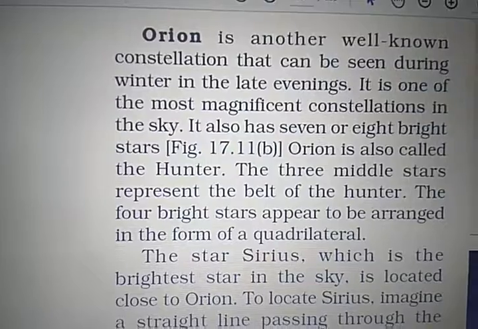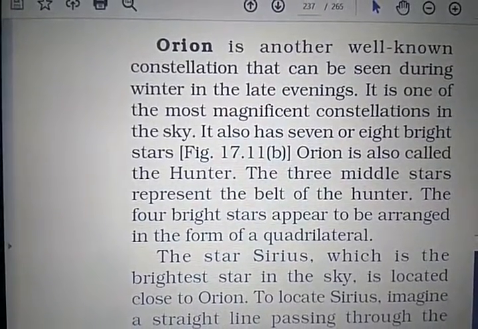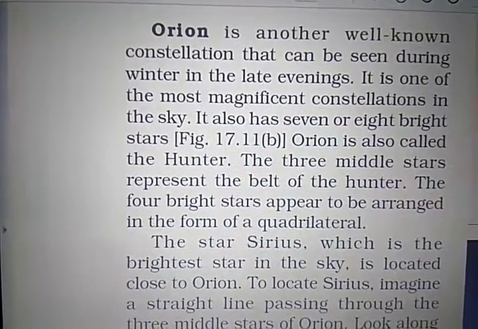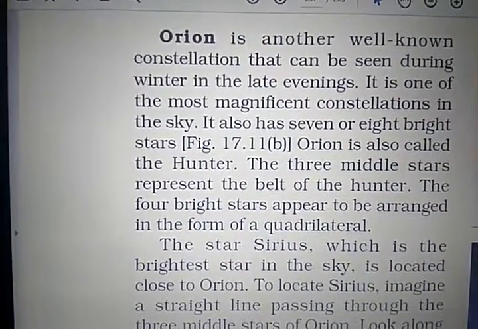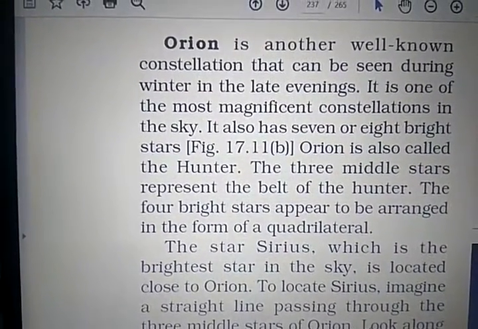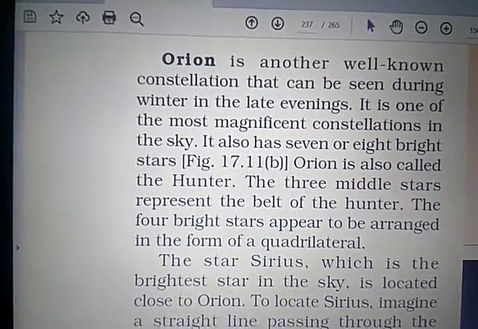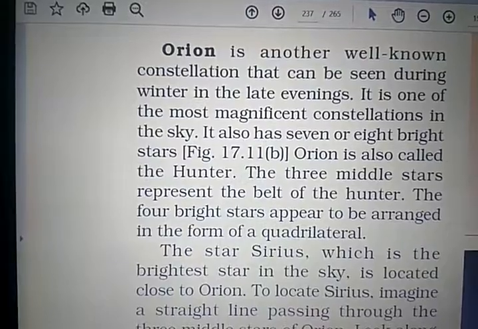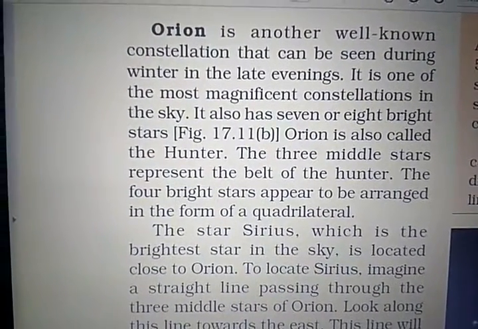Okay. Now the next constellation is Orion. Orion is another well-known constellation that can be seen during the winter in the late evenings. Means you can see it now. Orion is what you can observe now. Tonight you go to the terrace and see. It is one of the most magnificent constellations in the sky. It also has 7 or 8 bright stars.